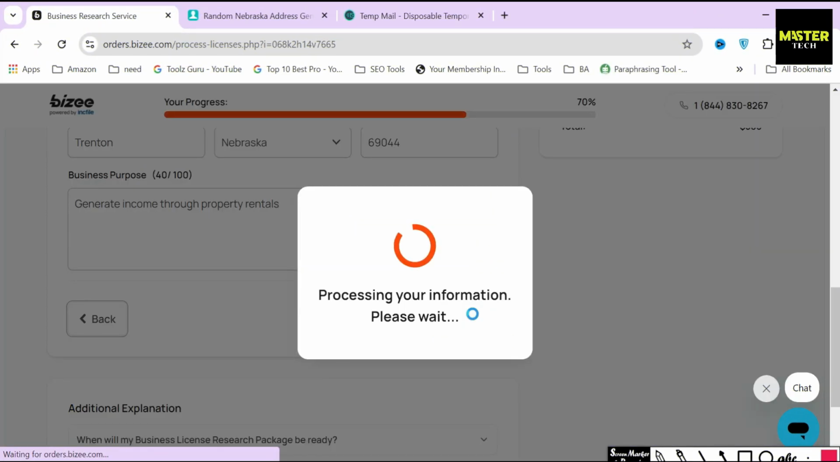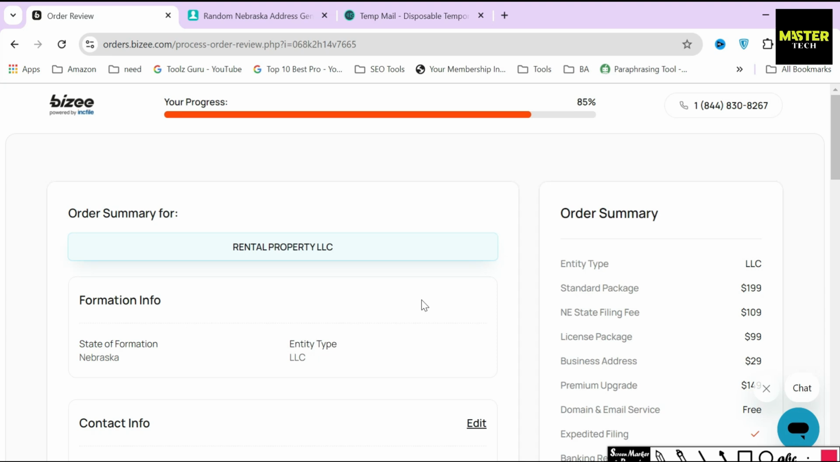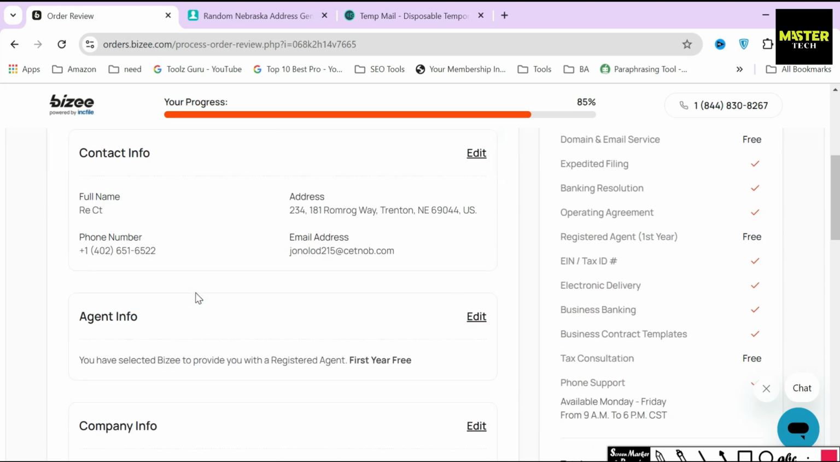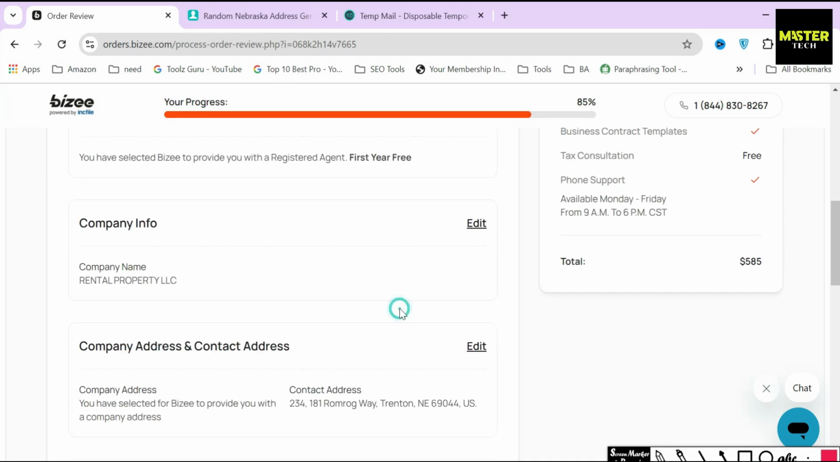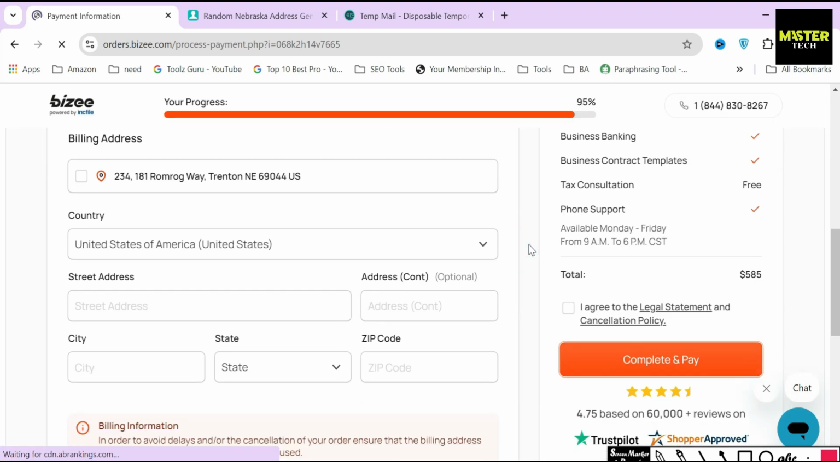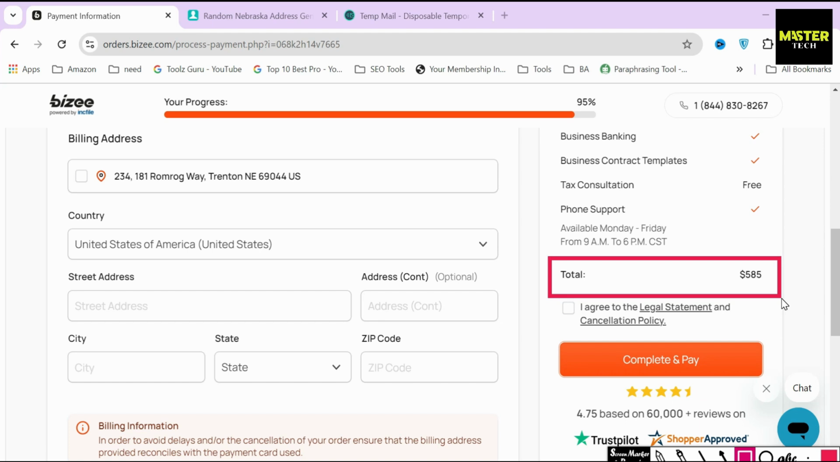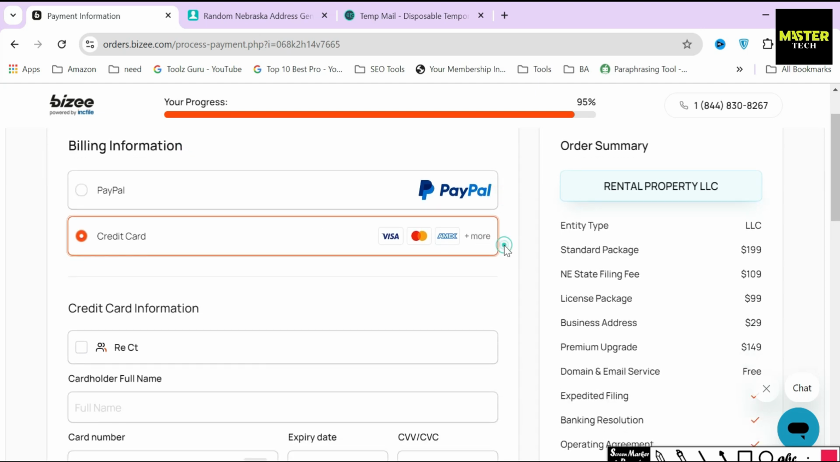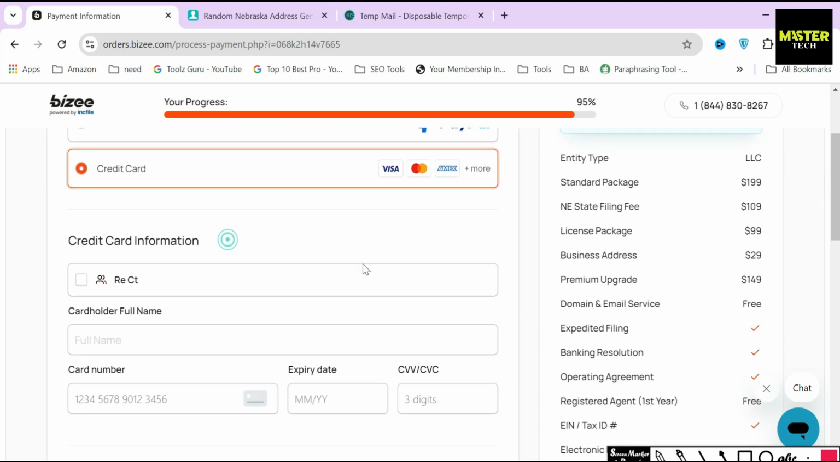After providing all the information, BZ will take you to a review page where you can see all the information you provided so far. Here you can easily edit any of the things you like. You can also include or exclude any services you want from here. Once you are satisfied with all the plans, packages, and customization, you can click on the next button. After that, BZ will show you your total due amount. Once you are done with the payment, they will start processing your order, and you will receive your LLC formation documents within 2 days to 3 weeks depending on your package type.